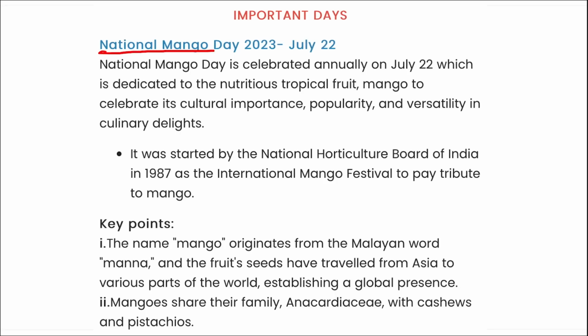Next is National Mango Day. When do we observe this? On 22nd of July, we observe National Mango Day, and this is to celebrate the nutritious food. Mango is such a nutritious food, right? And it has cultural importance and popularity, and almost every Indian in their lifetime must have consumed mango once, right?